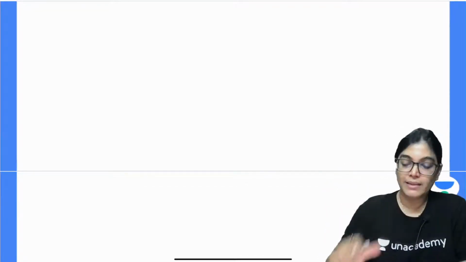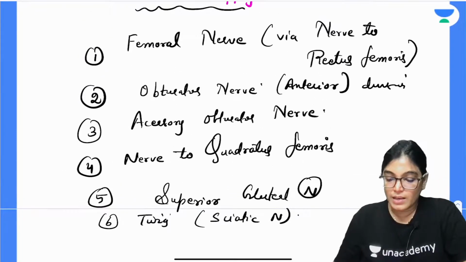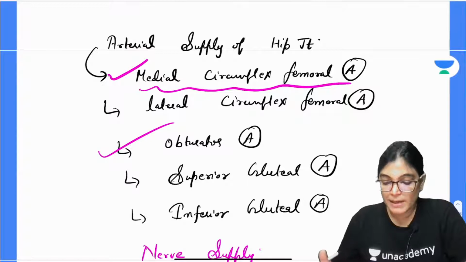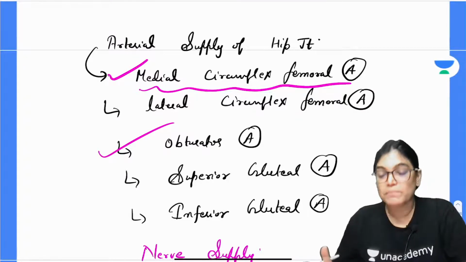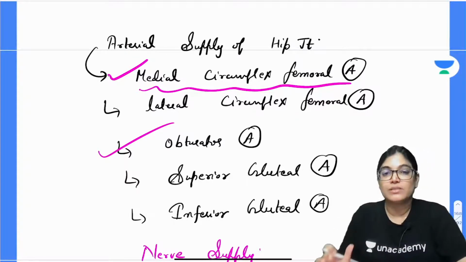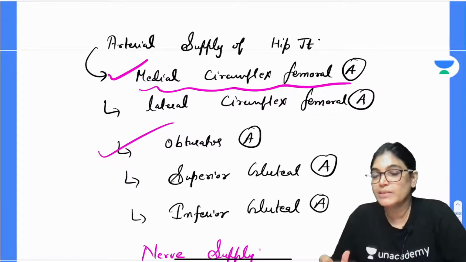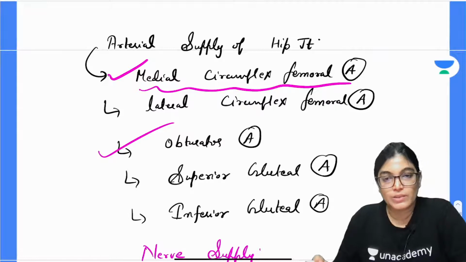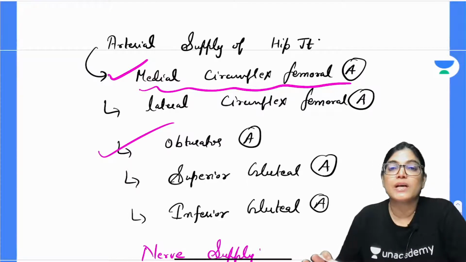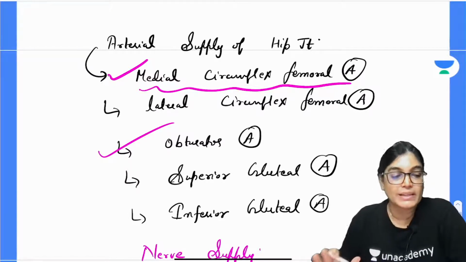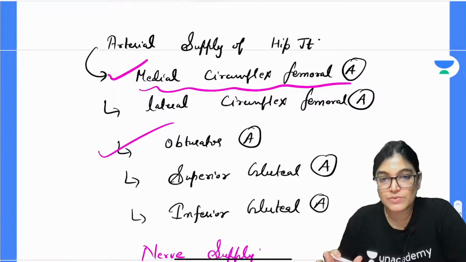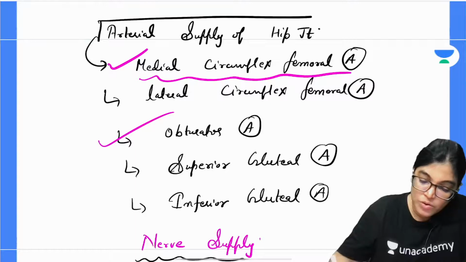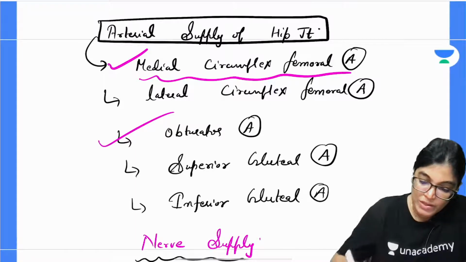Mnemonic for blood supply and nerve supply. My dear aspirants, if I talk about a mnemonic for blood supply, the medial and lateral circumflex femoral artery and the obturator artery, you can remember it by circumflex femoral artery. Circumflex femoral arteries are very, very important for the hip joint. In that category there is also the medial circumflex femoral artery. Yes, mnemonics are very good, but I will tell you one reason why I am not so much in favor of them.